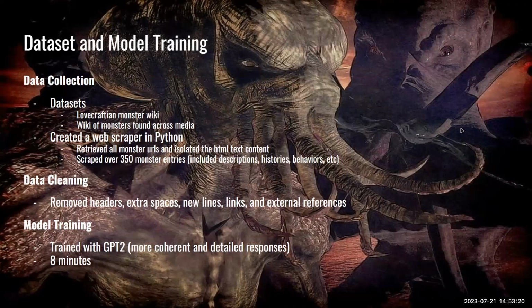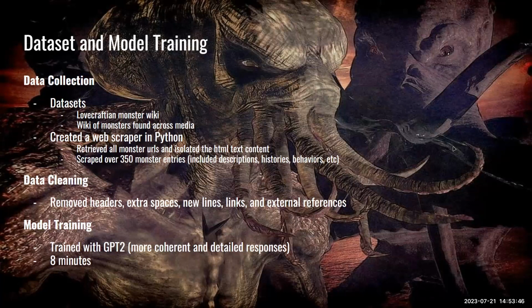For data collection, we use two data sets. One is a Lovecraftian monster wiki, and another is a wiki of monsters just generally found across media. We then created a web scraper in Python to retrieve all the monster URLs in both of these data sets, and we isolated the HTML text, which included the descriptions, histories, behaviors, ecologies, and other stuff. Using this method, we scraped over 350 monster entries for training.